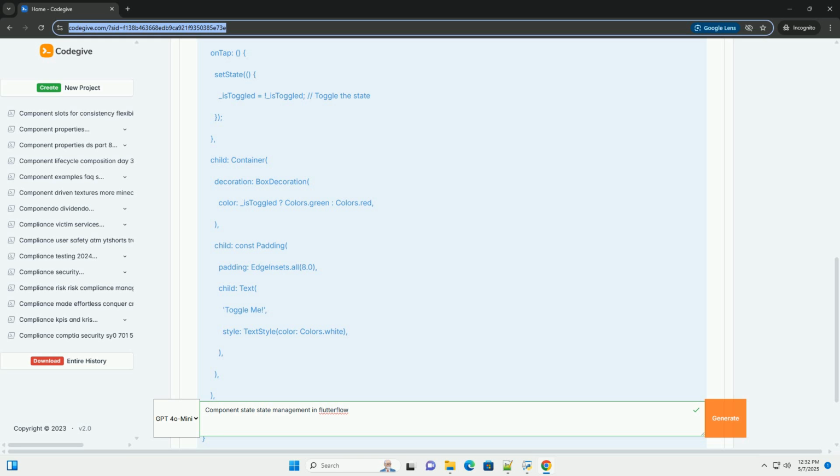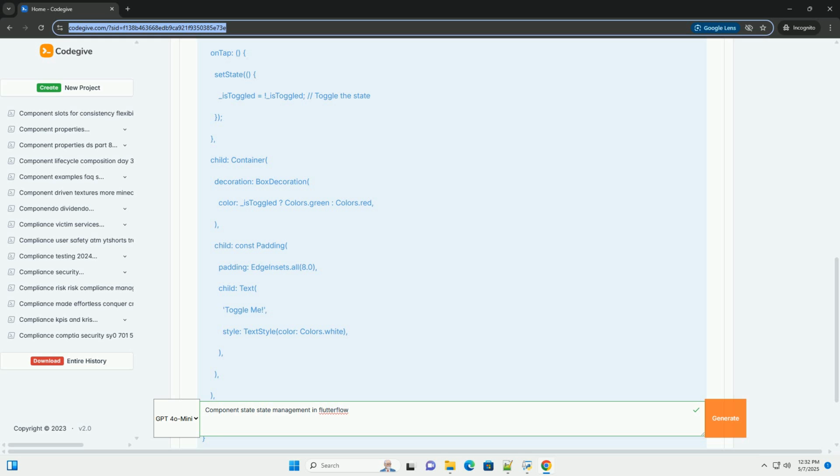Choose State Updates. Select the Update Component State action. Select the component state variable you want to update. Set the new value for the state variable. This value can be a fixed value, a formula, or based on data from other widgets or variables. For example, you can use a formula like !isFavorite to toggle a boolean value.